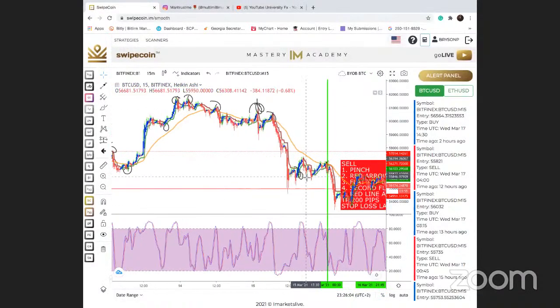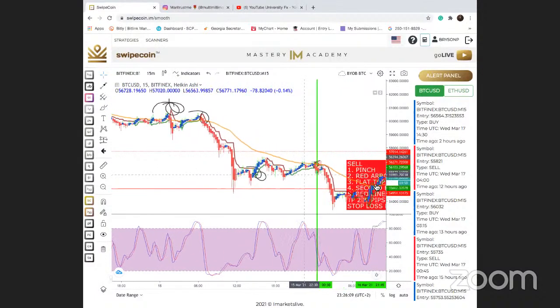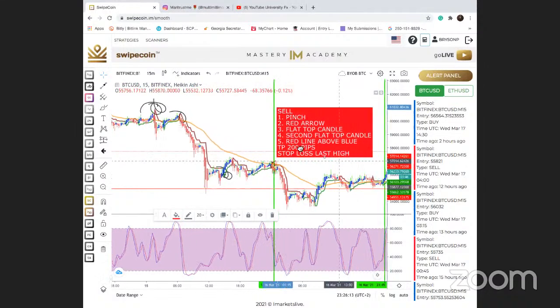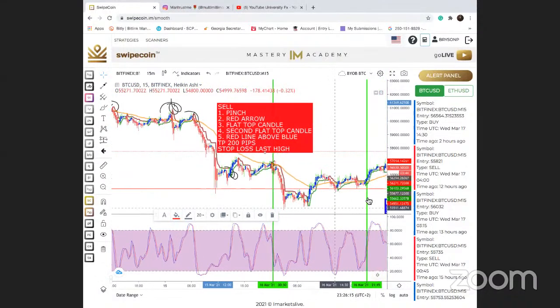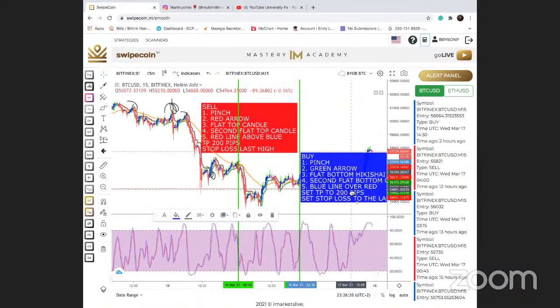And when you see these pinches happen, with the super trend, it's letting you know this is a perfect place for you to enter. But we're being patient and making sure that, okay, cool, the next candle, we're going to wait about 2 to 3 minutes before we actually hop in, and then we're going to go ahead and take the trade.